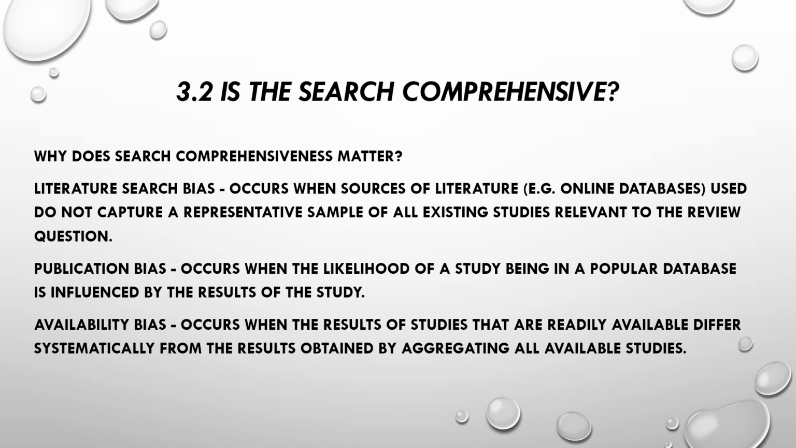Publication bias occurs when the likelihood of a study being in a popular database is influenced by the results of the study. And availability bias occurs when the results of studies that are readily available differ systematically from the results obtained by aggregating all available studies.